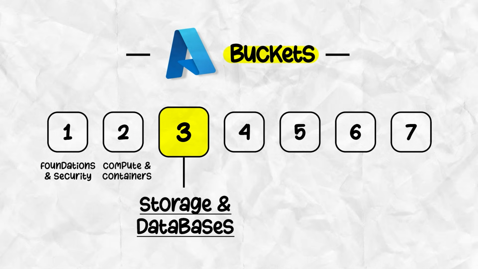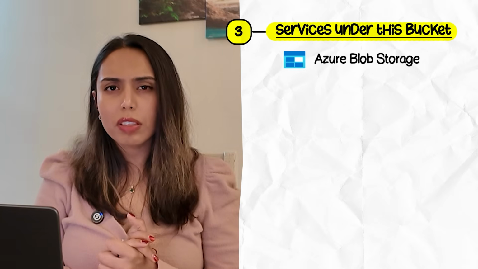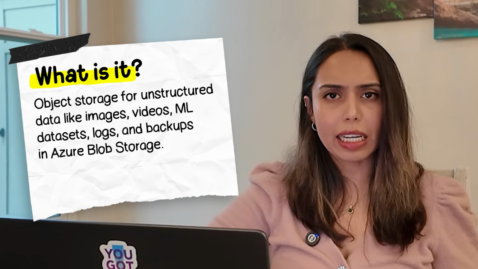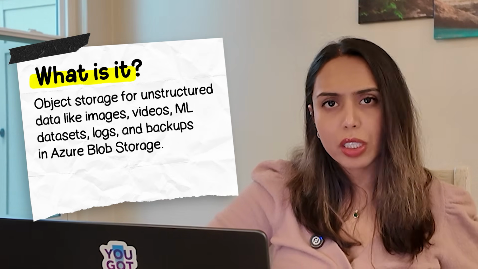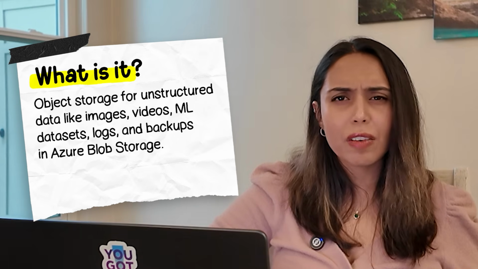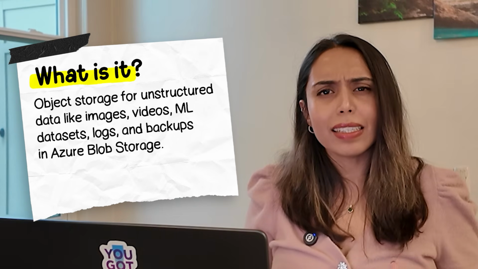Now, our bucket 3 is storage and databases. Every workload needs somewhere to put its data, right? So we start with Azure Blob Storage. It's the object storage. This is where you store your unstructured data, media assets like images or videos, machine learning datasets, model artifacts, application logs, backups, disaster recovery files, really anything that isn't a database row.